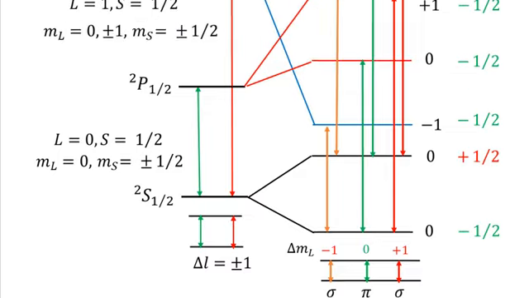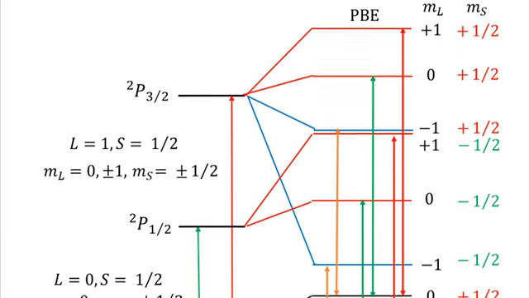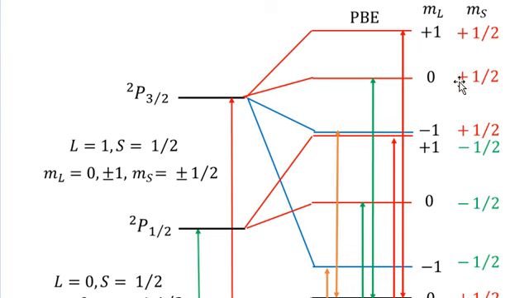And the connection I have shown with these levels is just for the case when we compare the Paschen-Back effect with the anomalous Zeeman effect, which we shall present in the next slide. Otherwise, there is no need to show these connections. But remember that these two excited states, P3/2 and P1/2, together will produce 6 lines. This is what I have shown, 6 lines using the combination of ML and MS. That is, for each value of MS, there are 3 values of ML. So 6 lines are formed.